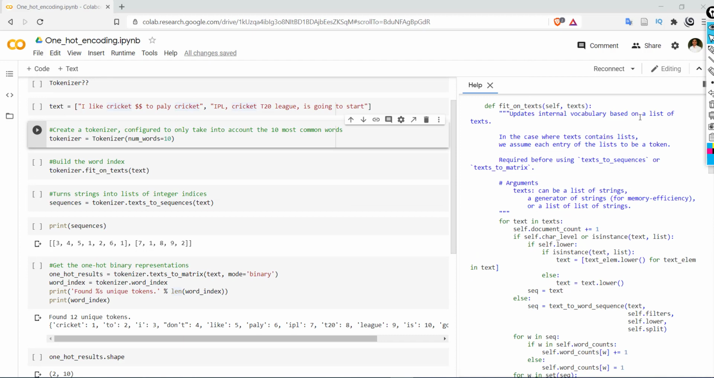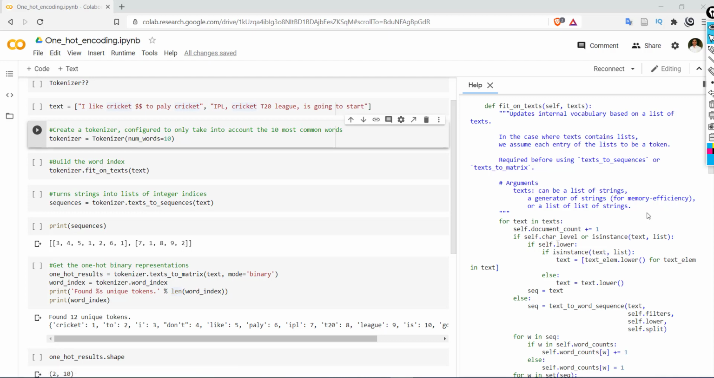Update the internal vocabulary based on the list of text. Whatever corpus we provide to the tokenizer, in this case we are going to consider only the top 10 words. For these 10 top words, the vocabulary will be created. That vocabulary needs to be generated before using texts_to_sequences or texts_to_matrix. So we have done that.